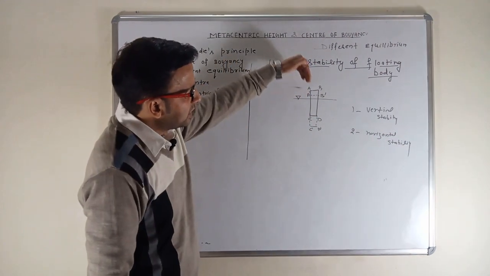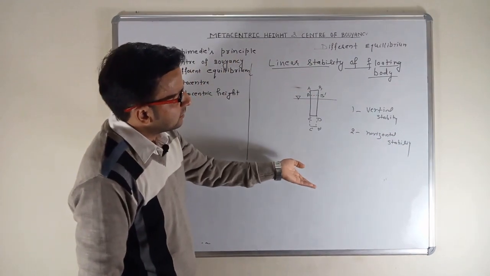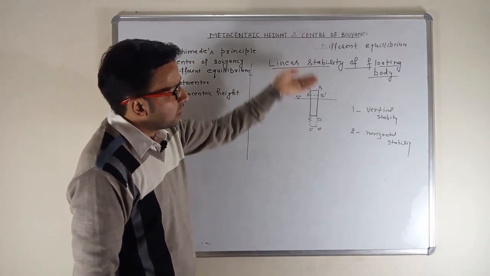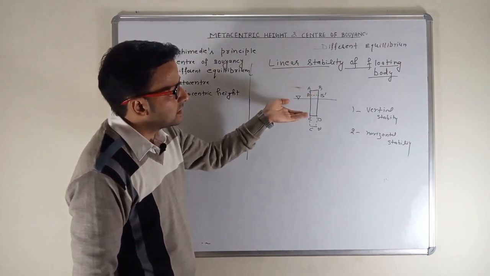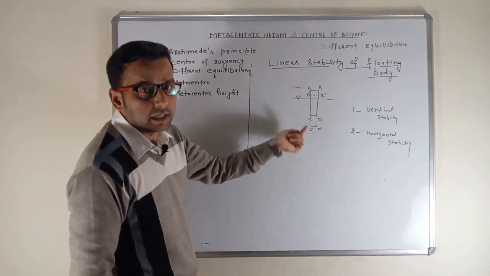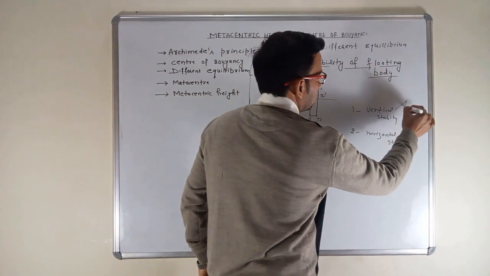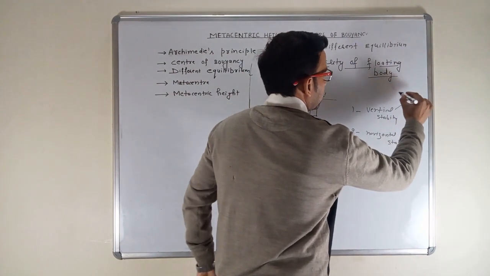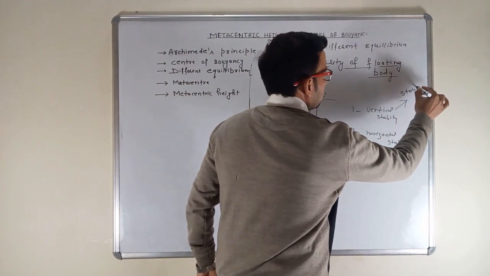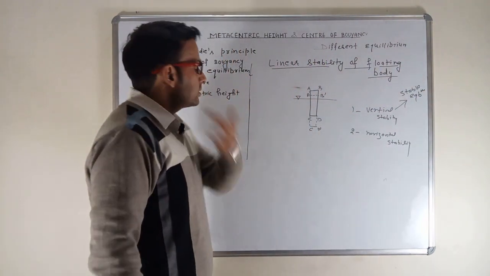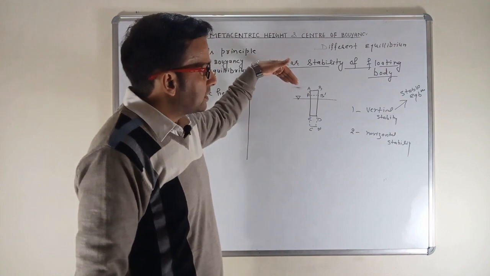So if I dip this body inside the liquid, it will again regain its original state. So this is called vertical stability, and vertical stability is nothing but stable equilibrium because it regains its original state.